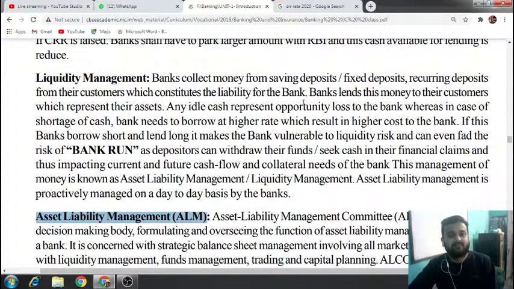Banks collect money from saving deposits, fixed deposits, and recurring deposits from their customers, and this constitutes the liability for the bank. A bank's balance sheet has two sides: one is asset and one is liability. If you invest with another bank, that will be an asset, and the deposits you get from customers will be liability. Why liability? Because that is not the bank's money, that is the customer's money. So any type of deposit will be considered a liability for the bank.